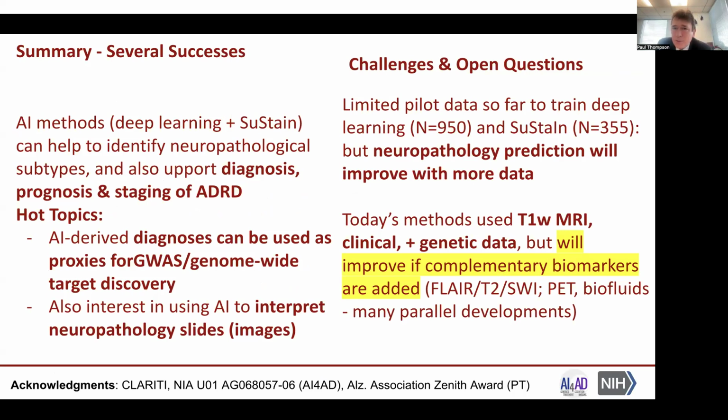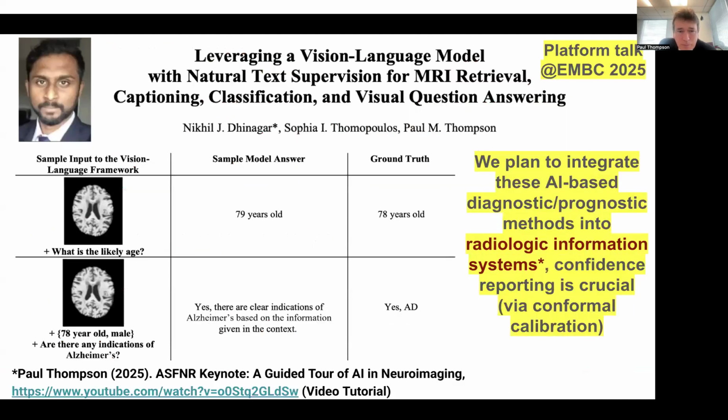Some challenges and open questions are that there's limited pilot data so far to train deep learning and SuStaIn methods, but neuropathology prediction will improve with more data. And also the methods I reviewed today focused on T1-weighted brain MRI, clinical and genetic data, but will improve if complementary biomarkers are added, such as FLAIR, PET, or biofluids. Ultimately, these systems will be integrated into an AI-based diagnostic or prognostic system to be used in radiology.